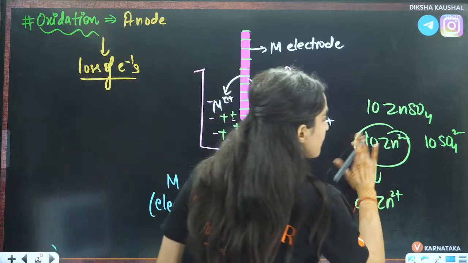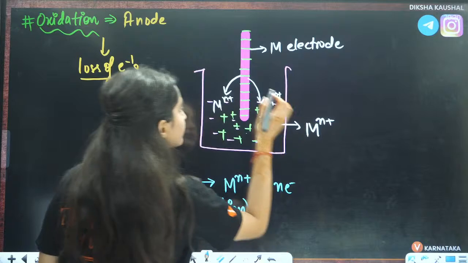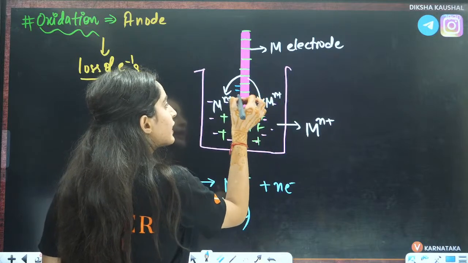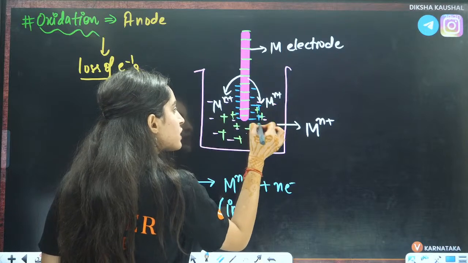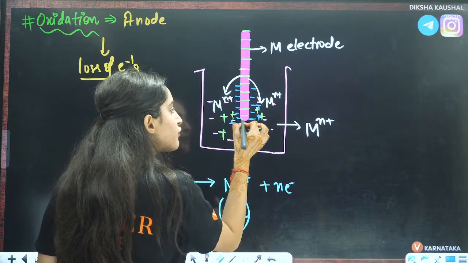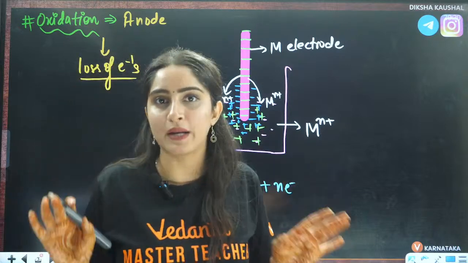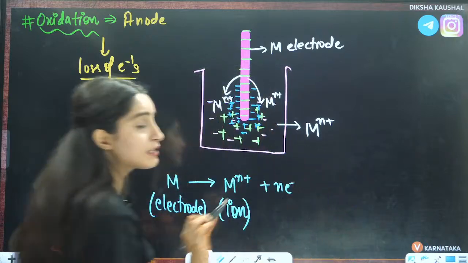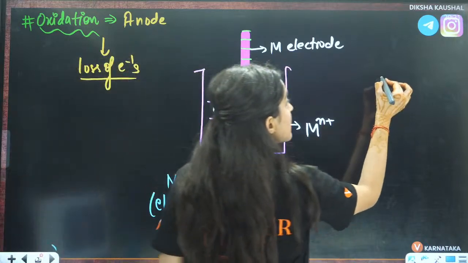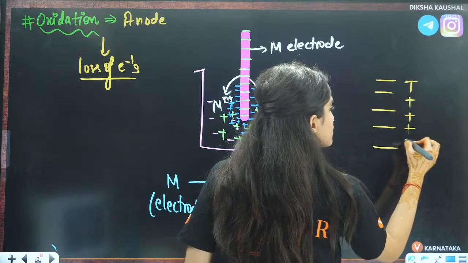Now students, because of this positive and negative charge, this negative here and this positive here, there is development of a charge separation, right? What exactly has happened here? There is development of a charge separation. There is negative, negative, negative, positive, positive, positive.